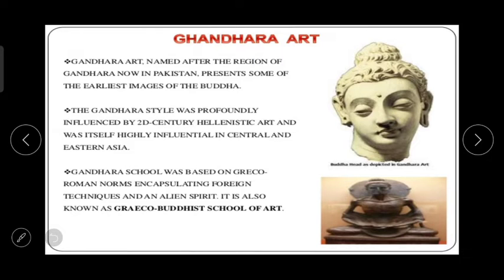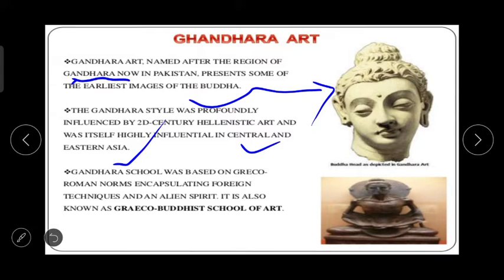Gandhar art, named after the region of Gandhar, now which is in Pakistan, presents some of the earliest images of the Buddha, which were related or similar to those of the Greek people. The Gandhar style was profoundly influenced by 2nd century Hellenistic art and was itself highly influential in Central and Eastern Asia.